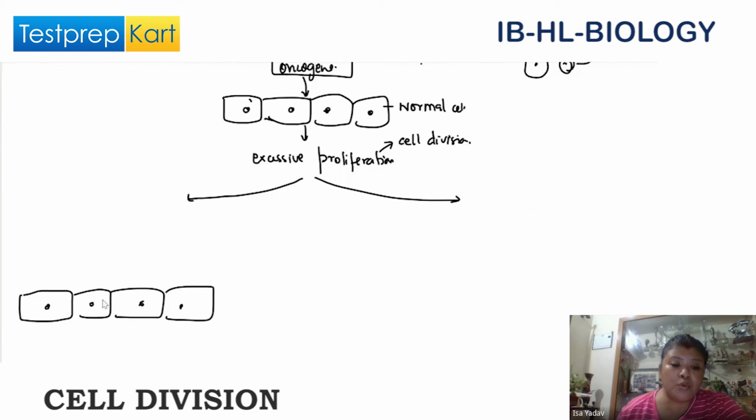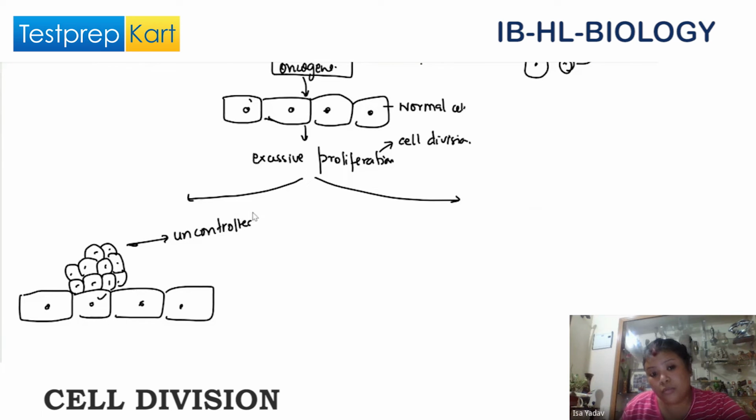So suppose this cell is mutated, and it is undergoing excessive, uncontrolled cell division. Can you see this? Yes. This is nothing but uncontrolled cell division.